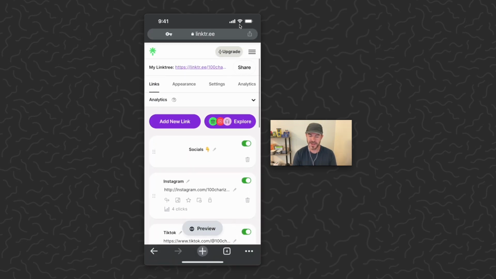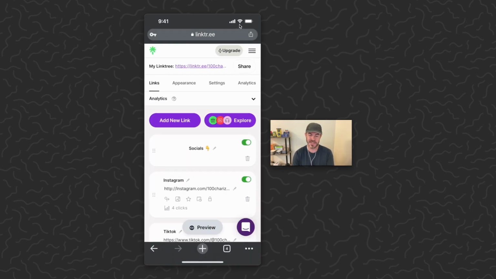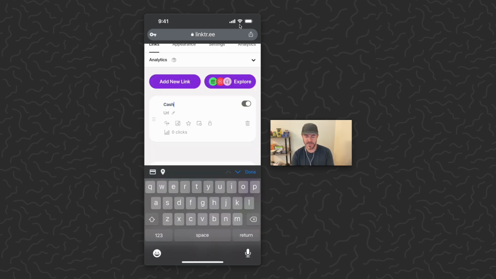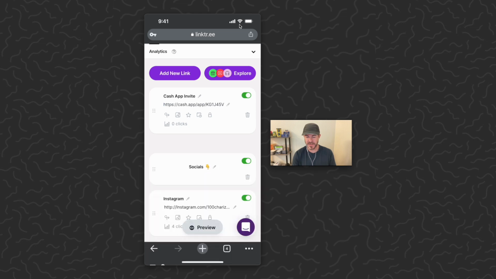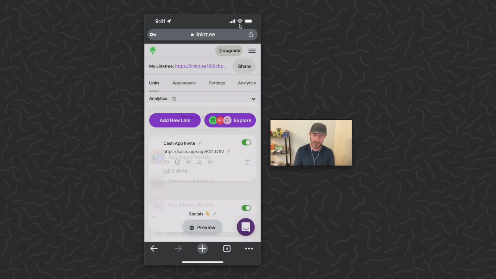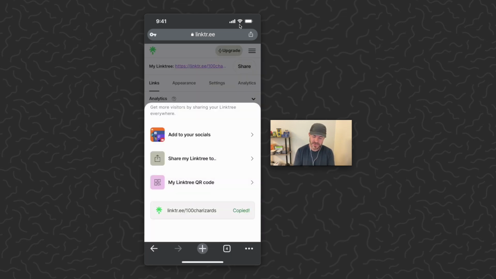From here, you'll be able to add all of your links. You can also customize what your site looks like up here on the top. We just want to click add new link. We can title it whatever we want, Cash App invite. Click on the URL, paste that in there. We can go ahead and remove all of this extra text that they gave us. There we go. Then we just have a clean link. From here, we could click share, copy our Linktree URL.